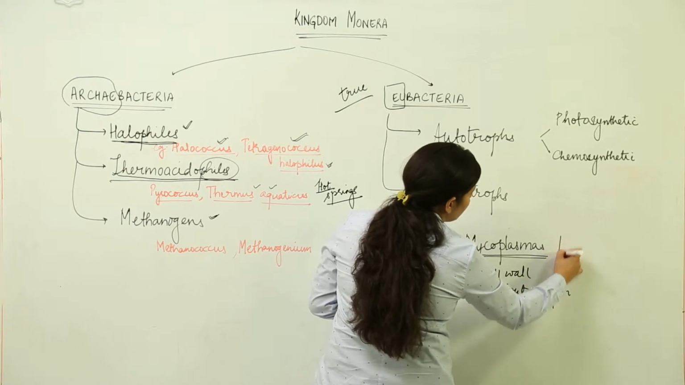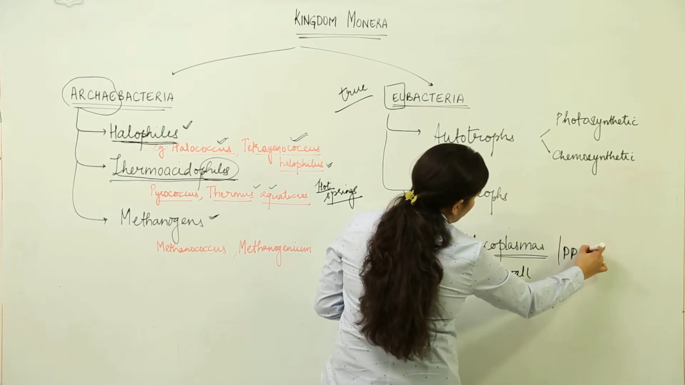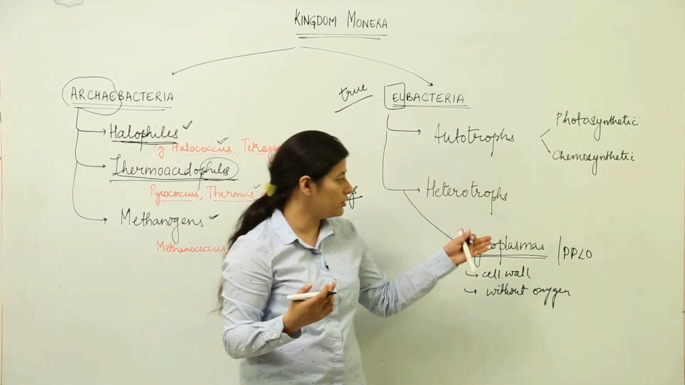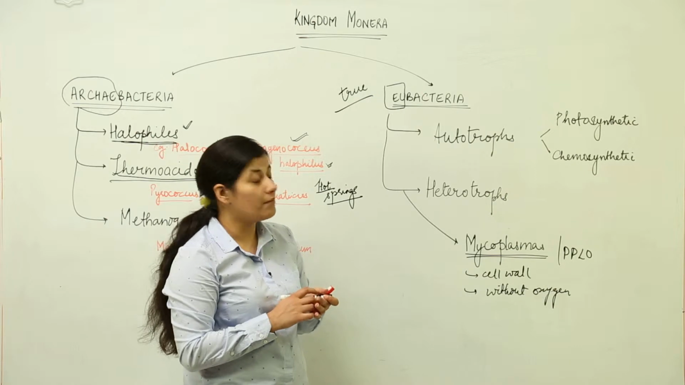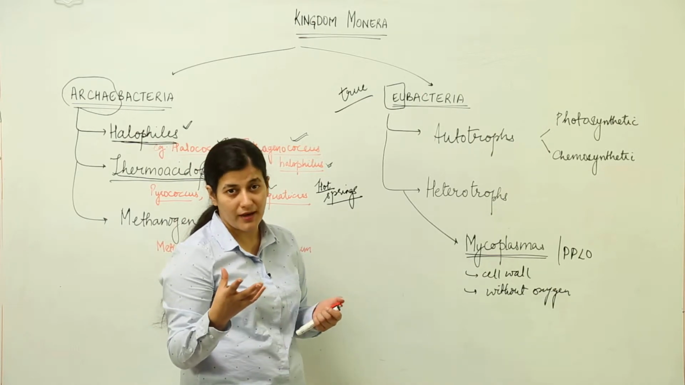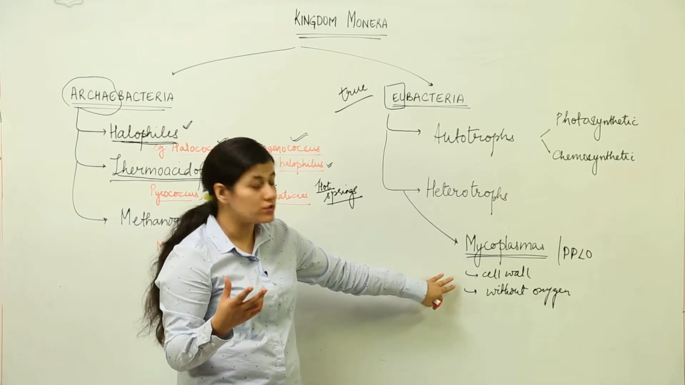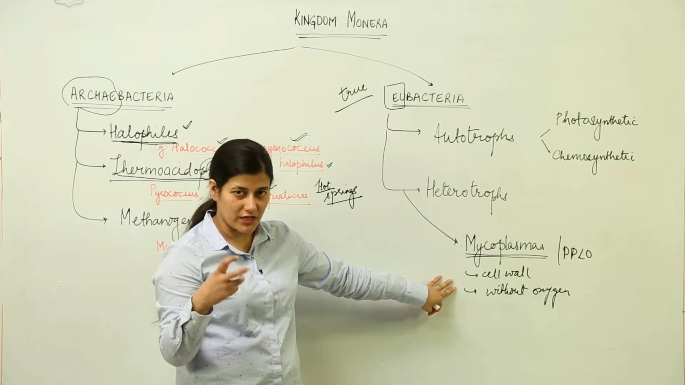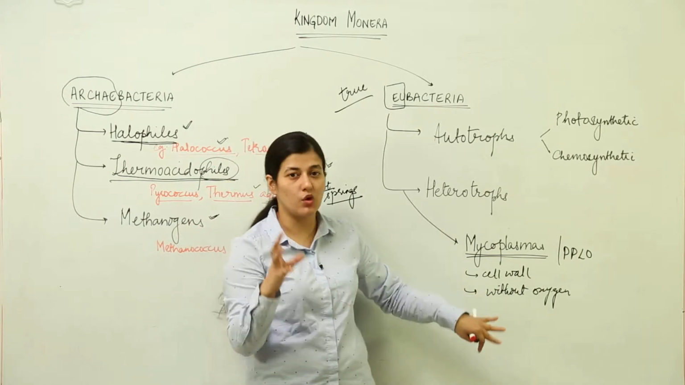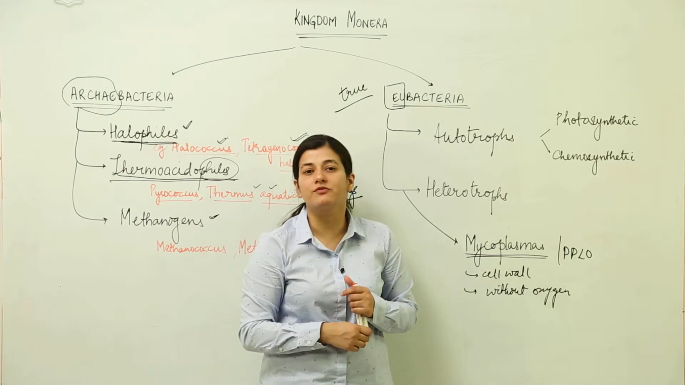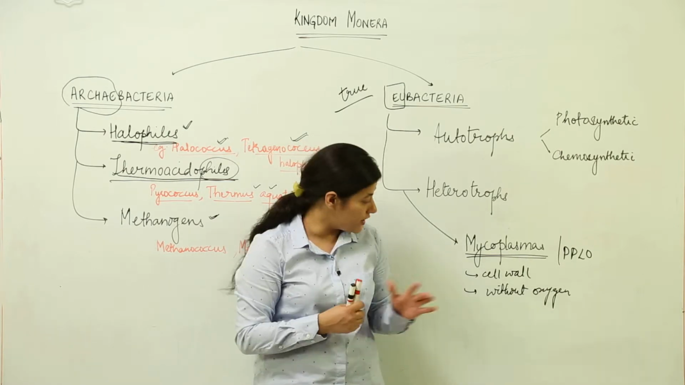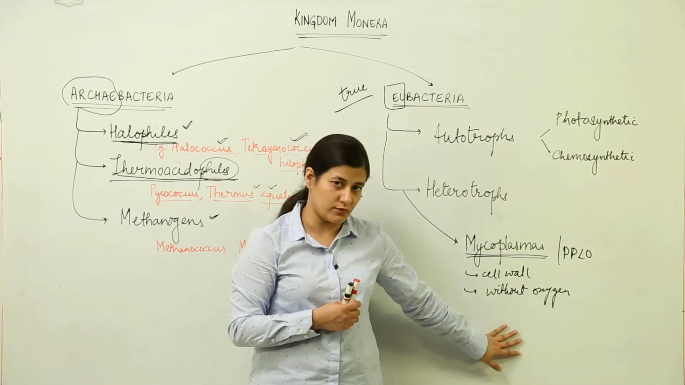And third thing, another name for these is PPLO, pleuropneumonia-like organisms. They are known as mycoplasmas. There are many types of diseases which are caused by mycoplasmas, and they do not have a cell wall. The cell membrane is present, but a well defined cell wall was one of the characteristics of bacteria, and that is not present in the case of mycoplasmas, and they do survive without oxygen.